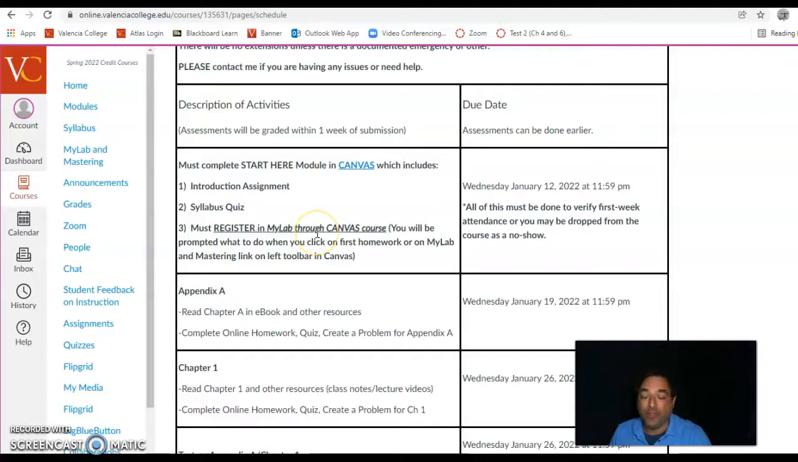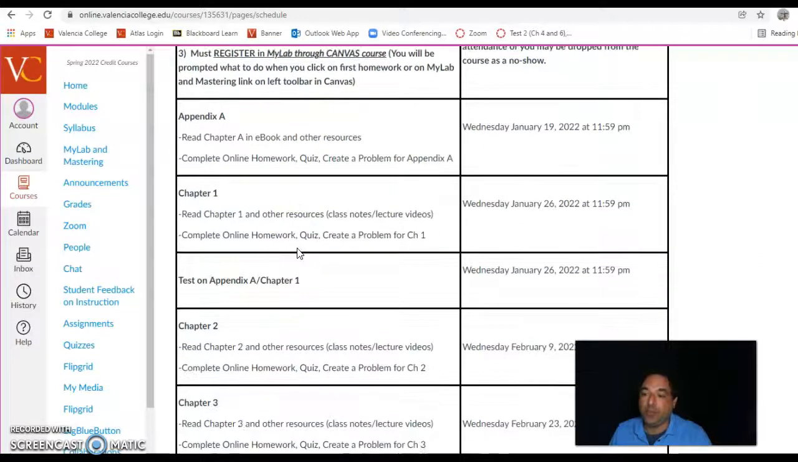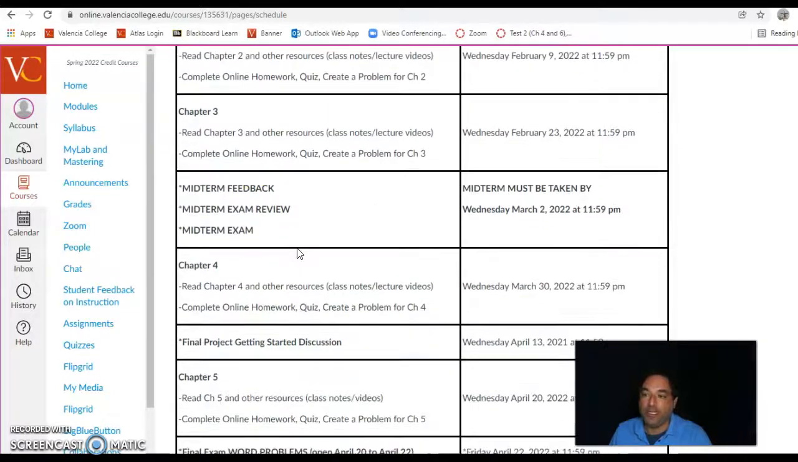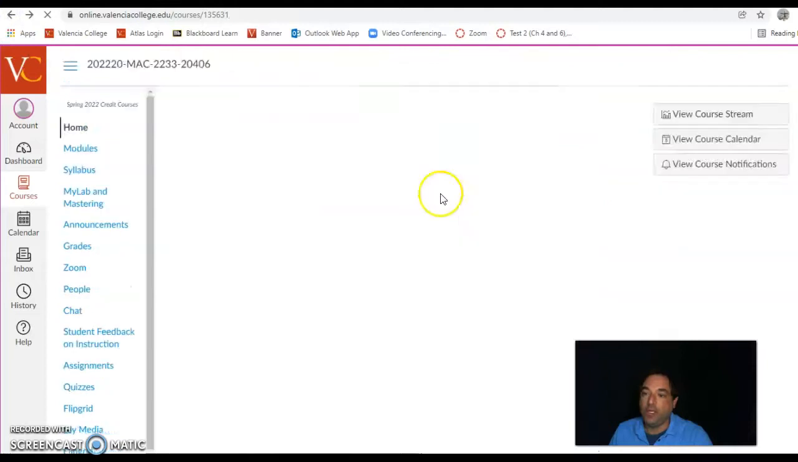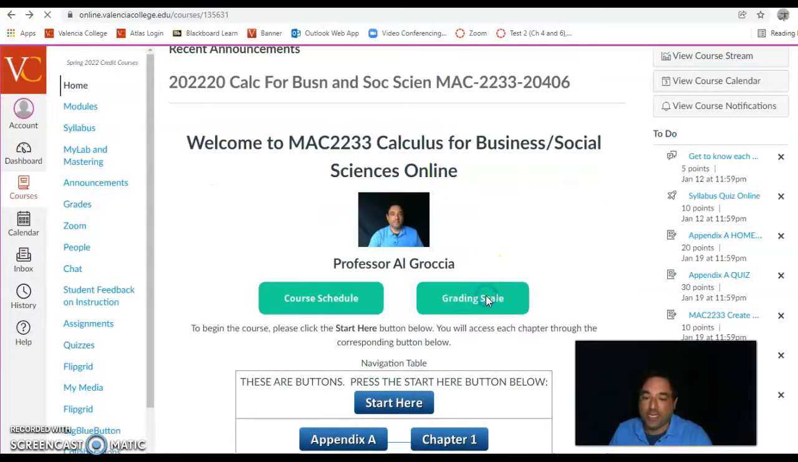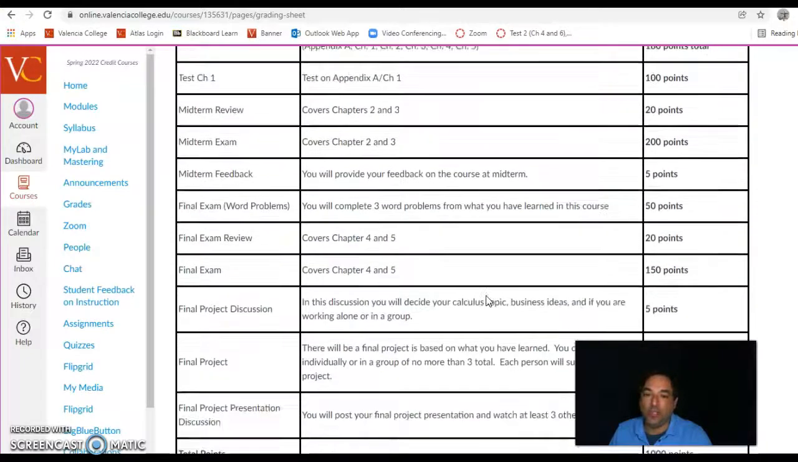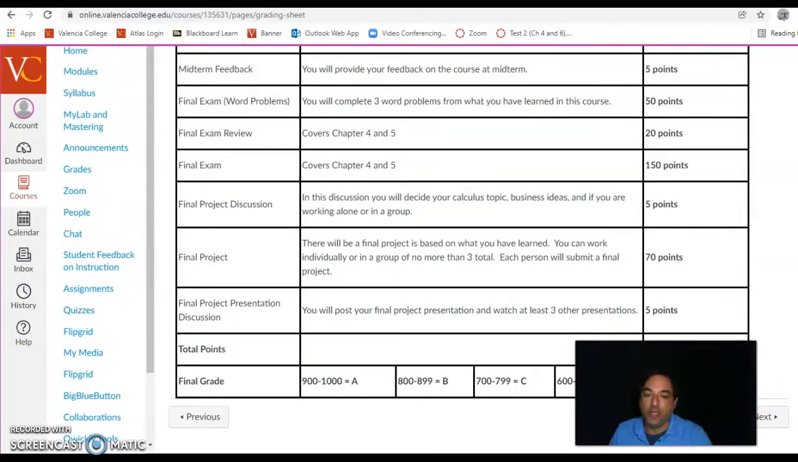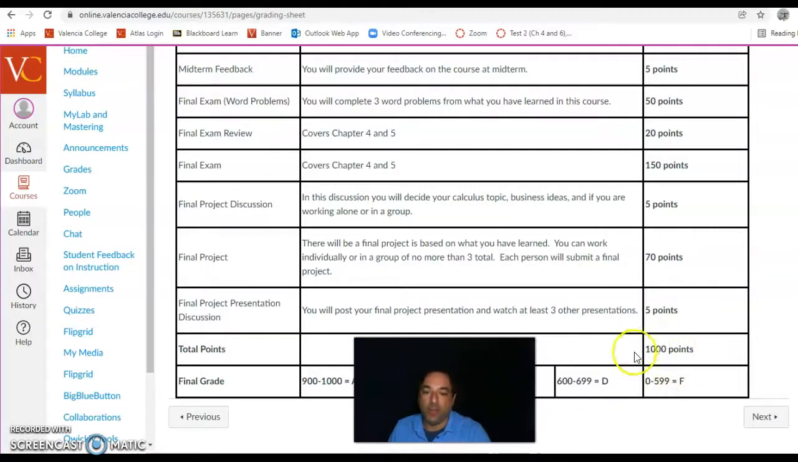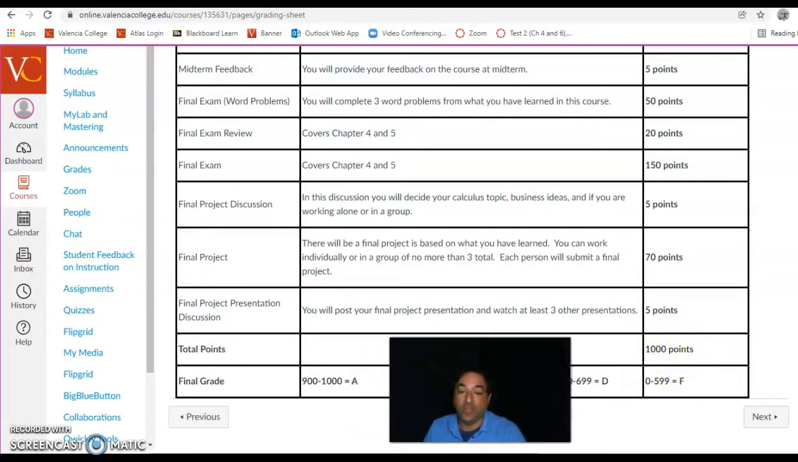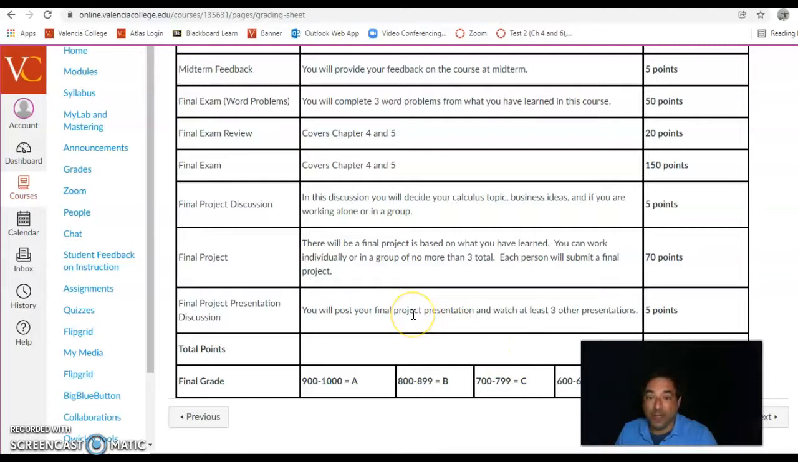We'll be using MyLab for your homework and quizzes, and there is a free 2-week trial that you can get started right away. Then Appendix A, Chapter 1, you can read through when all the deadlines are. Also, you have your grading scale. So here it shows everything that we have in the course and all the point values, totaling up to 1,000 points in the course. There's a lot of assessments and a lot of ways to learn the material and prove that you know the material to earn your grade.